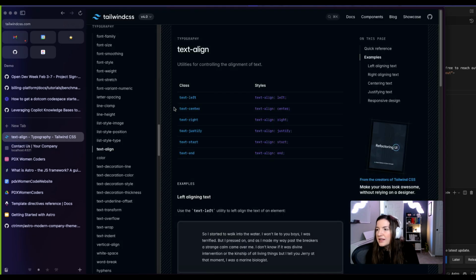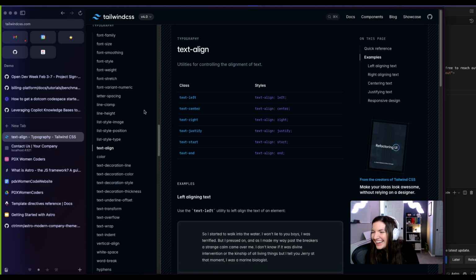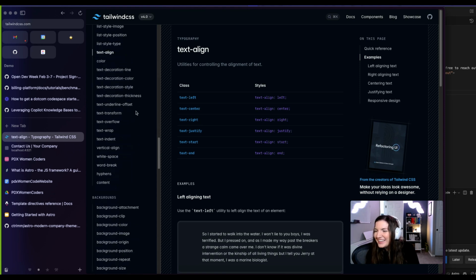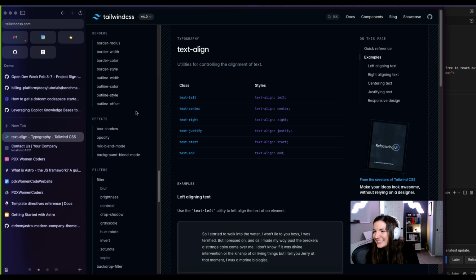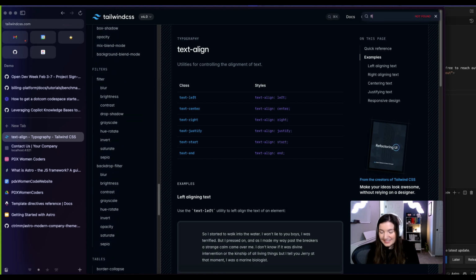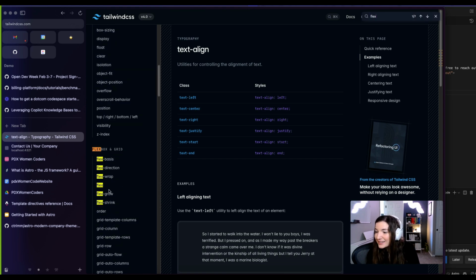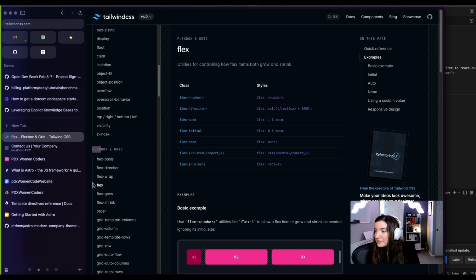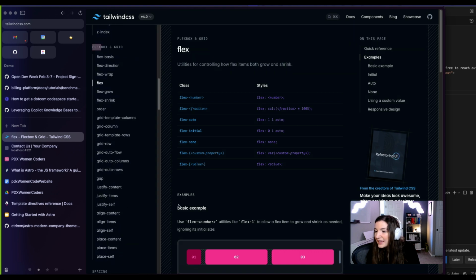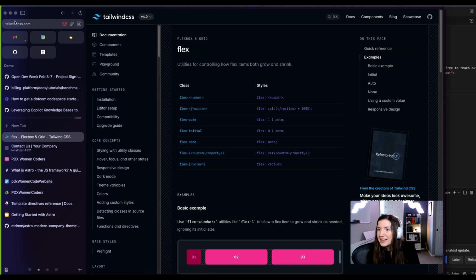The classic problem of aligning something in the center. We could put flex around everything. Let's see here. Where are the flex styles? Flexbox. What's the display flex for Tailwind?